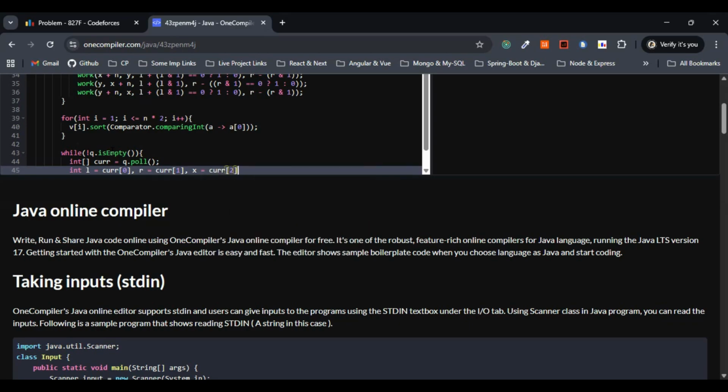This is just the initialization part. All we are doing here is getting the earliest start reachable window, as well as assigning L equals start, R equals, and X equals node start basically, right?